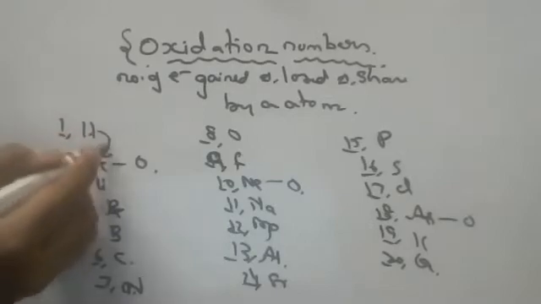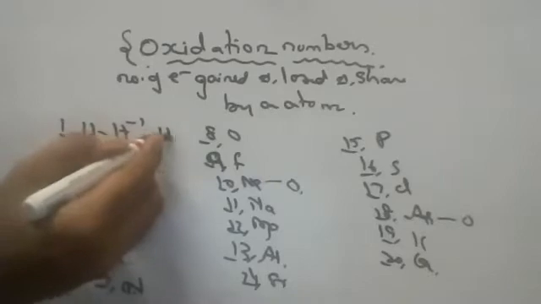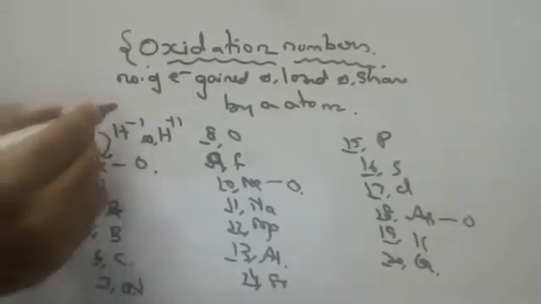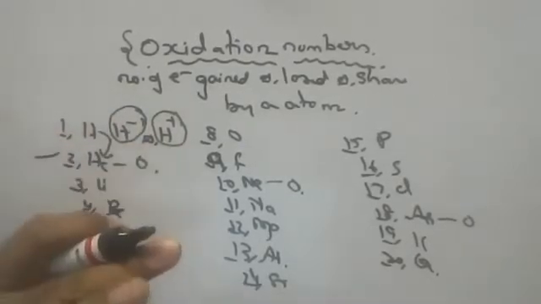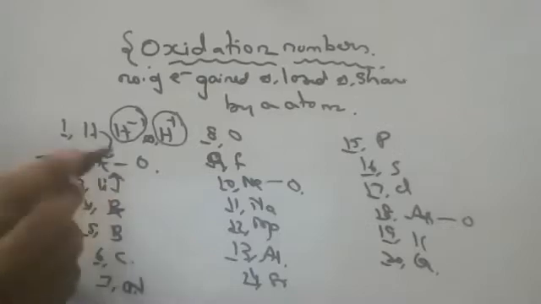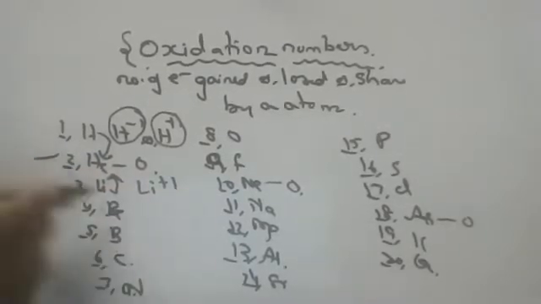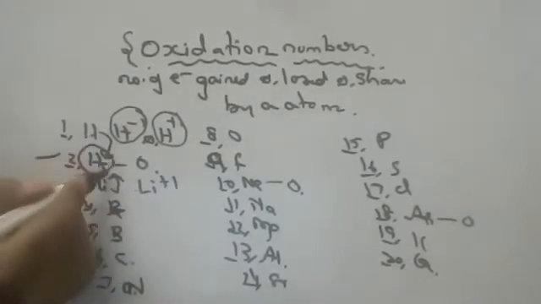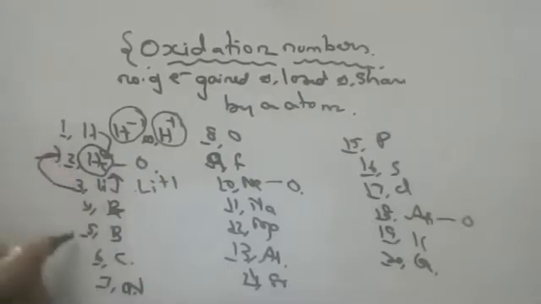Hydrogen, to go to helium, should take one electron, H minus 1, or hydrogen can give also, plus 1. Only hydrogen has this ambiguity, children. Hydrogen can take an electron and hydrogen can give an electron. Remaining all, no other problem. Lithium to go to helium should give one electron, so Li plus 1. You're able to understand, children? Means 3, if it becomes 2, it will also have helium stability.